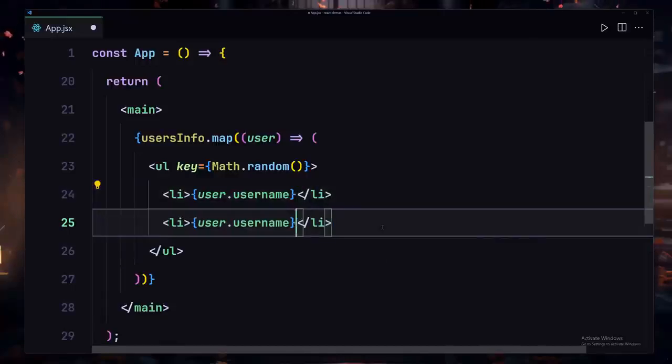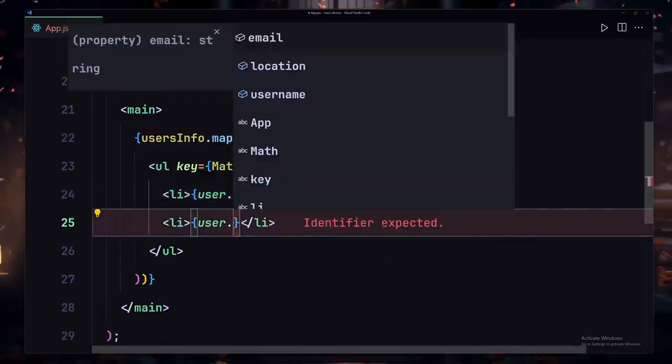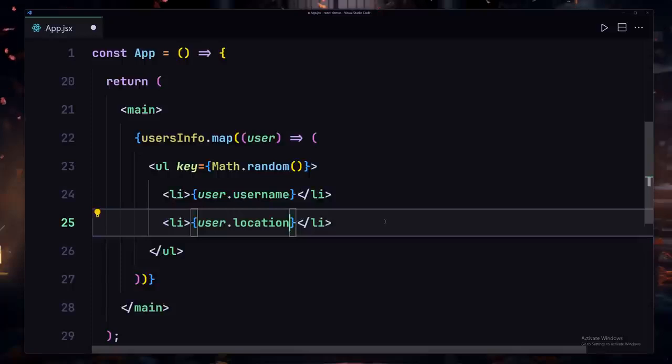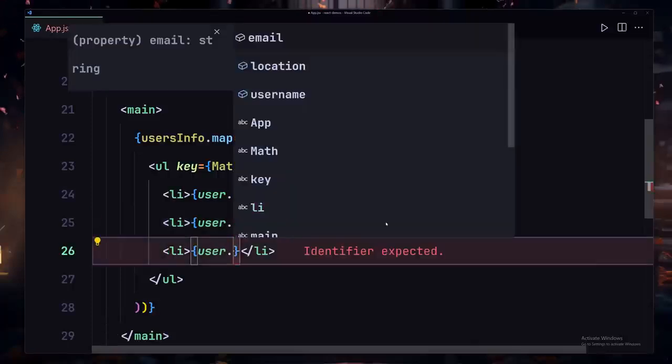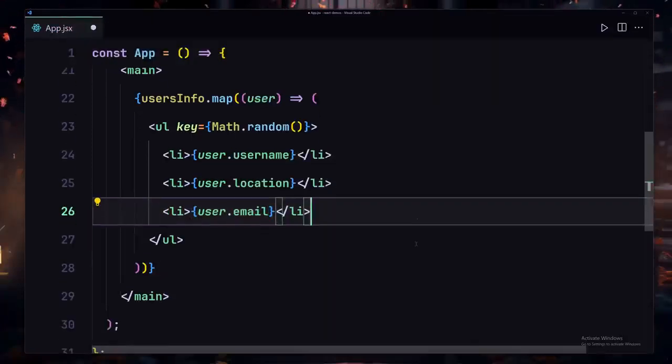Now I'm going to duplicate this line of code, and instead of providing this username, I'm going to hit Control and space, and now we can select the location. I'm going to duplicate there once again, and now I'm going to hit Control and space once again, and now I'm going to select my email. Okay, so I'm going to save my file.